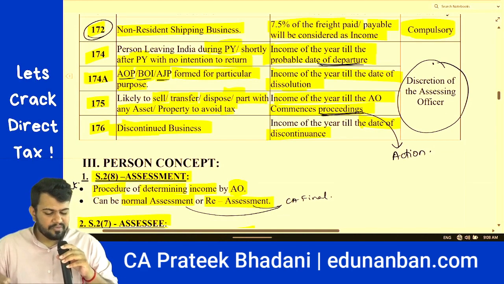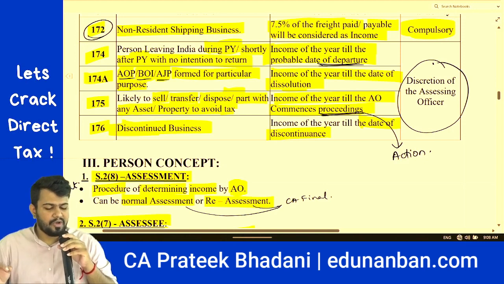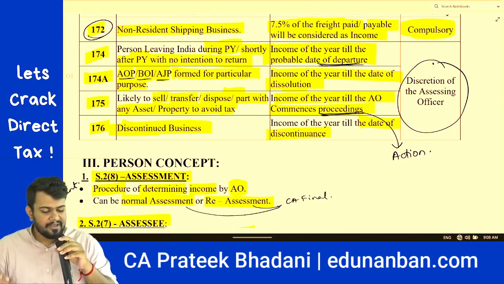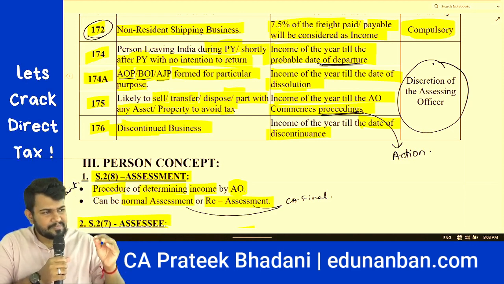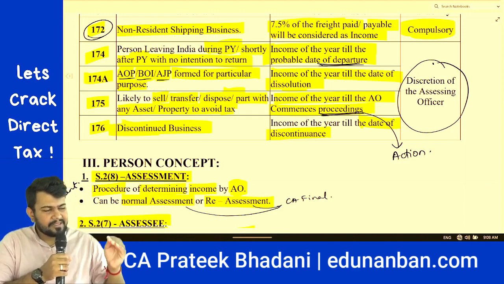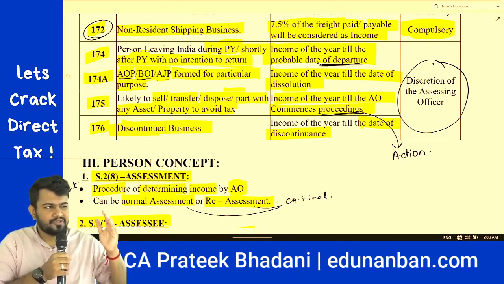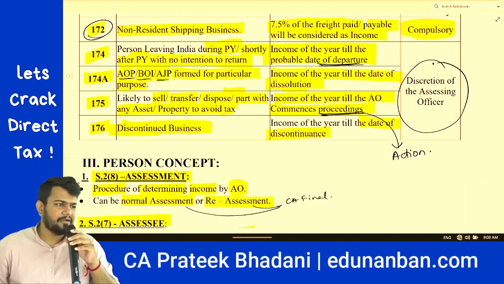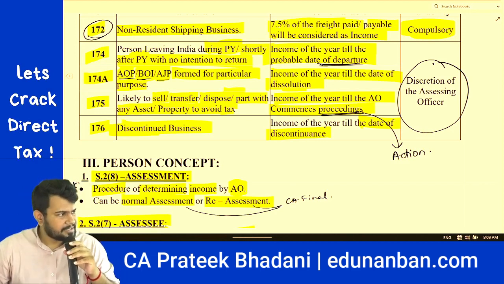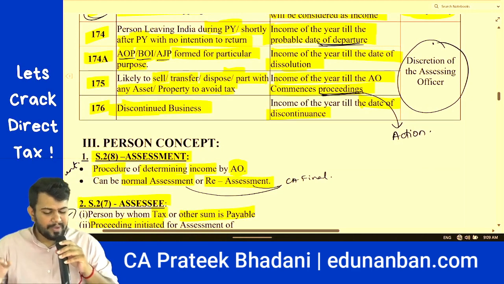Next, section 174A, association of person, body of individual or artificial juridical person which is formed for a specific purpose. If it is formed for a specific purpose, then assessing officer has the power to come to that association of person, body of individual and AJP and tax the income of the year till their date of dissolution in the same year itself.